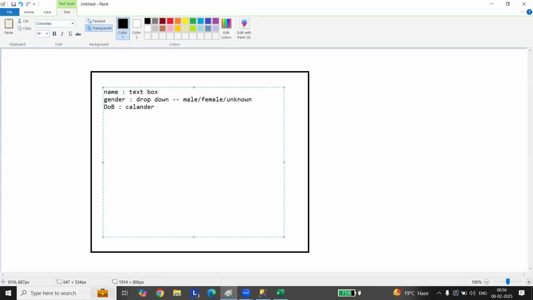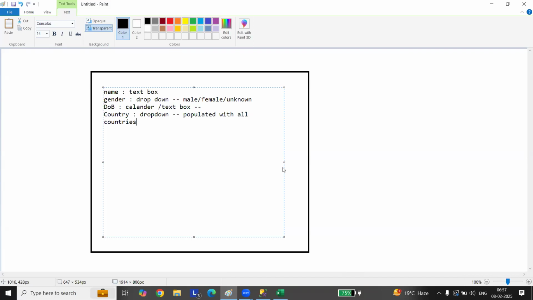When you click on that calendar, it will open, or you may have a text box where you can put the year. Then you will have a country, like the country table. You generally have a drop down populated with all country names.